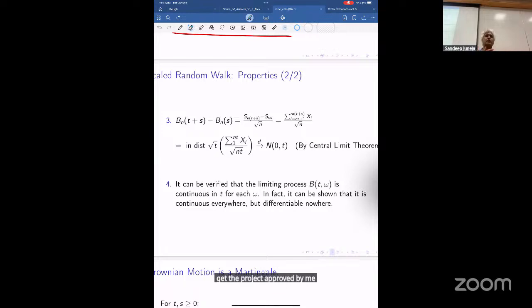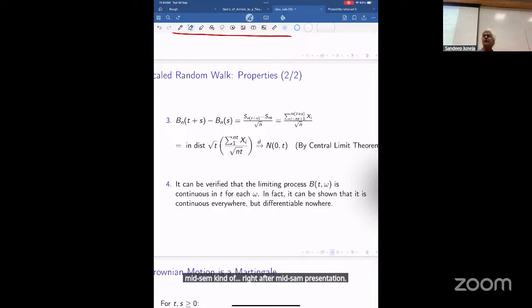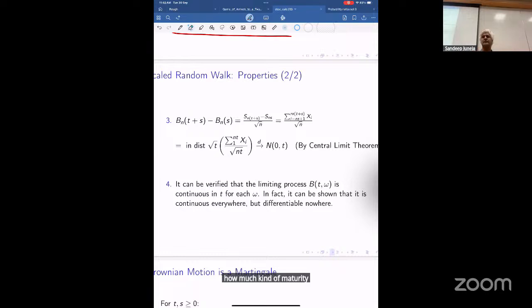At the end, you have to make two presentations: one right after mid-sem, 15 minutes, and then the finals will be 20 minutes. You'll be judged by how much probability and finance content, and how much maturity you show in your understanding of these things. It should be broadly relevant to this course. You'll give a report as well, but the presentations are the project.